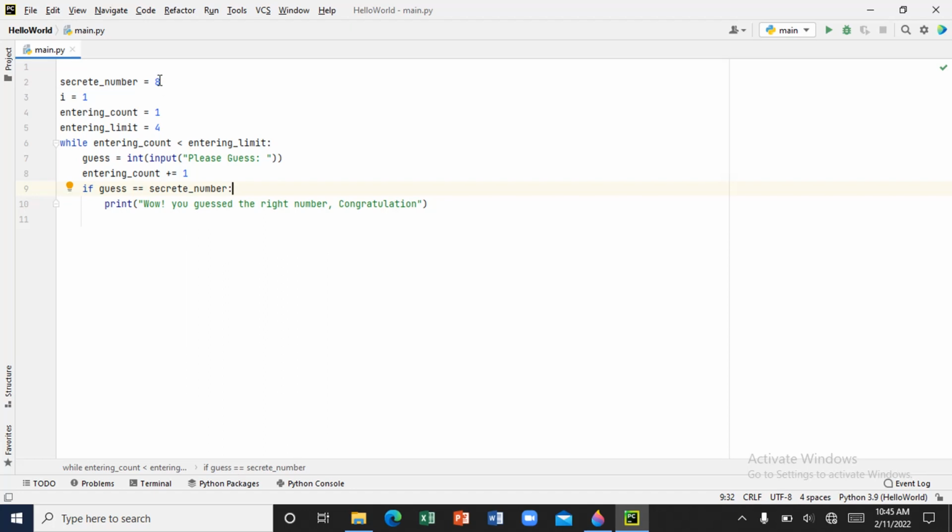You know our secret number is 8, right? So if the user was able to guess the secret number, that's what the if function is telling us. If the person guessed the secret number, which is 8, that means if the person gets our correct number, then print, wow, you guessed the right number, congratulations.